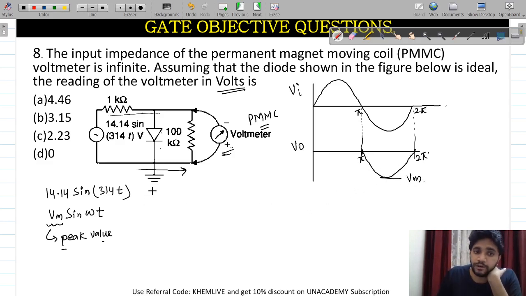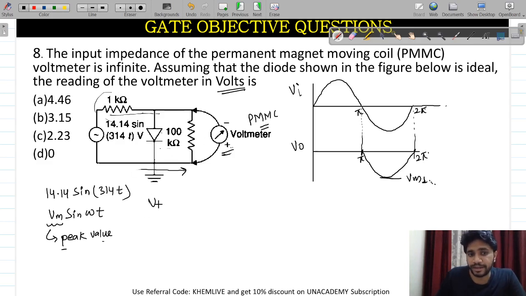So from the peak value, I need to find out the amount of peak voltage which is coming across this 100 kilo ohm. Now this is Vm1. It depends on the ratio of the resistances.